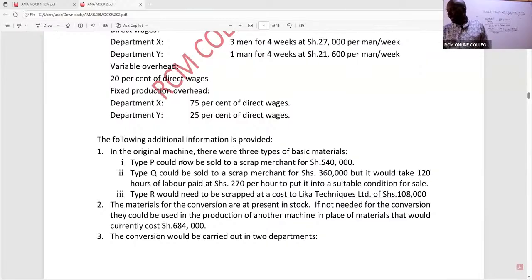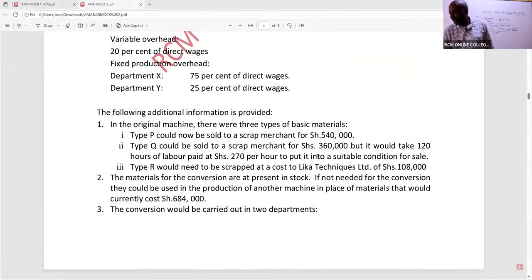The following additional information is provided. In the original machine, there were 3 types of basic materials. We have type P, would now be sold to a scrap merchant of 540,000. Type Q could be sold to a scrap merchant at 360,000. Very well, very nice. I like that. Then we have type R. So type R, ladies and gentlemen, in this case here, type R would need to be scrapped at a cost to Liquor Techniques of 108,000.